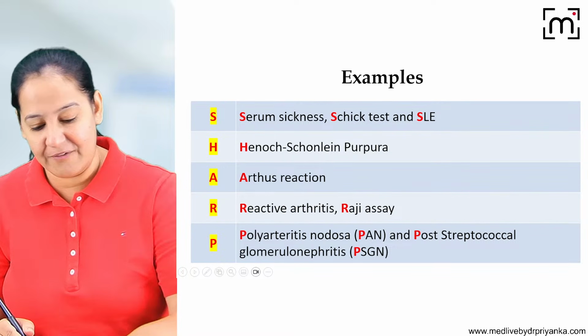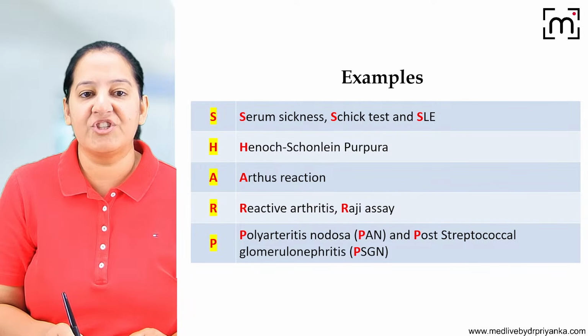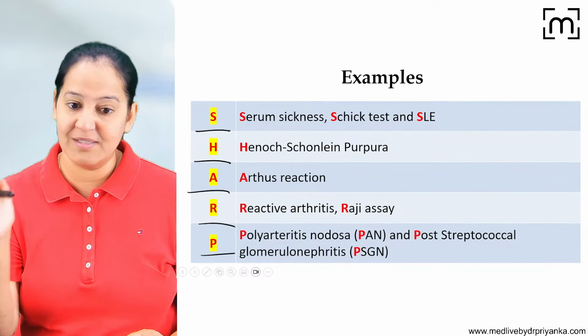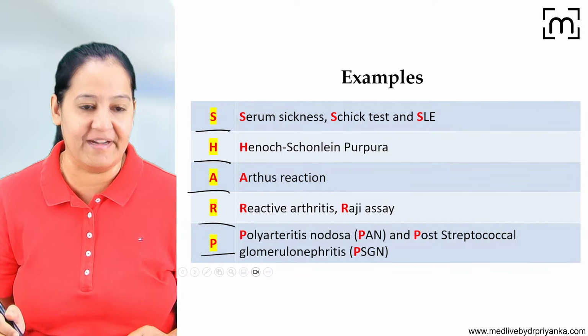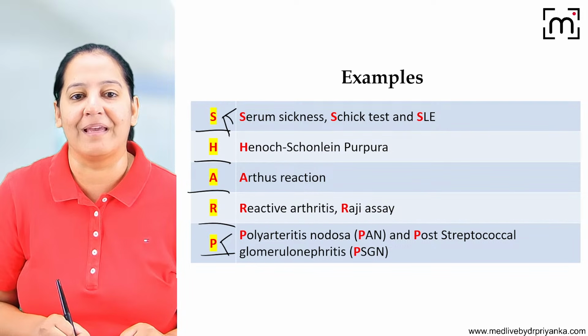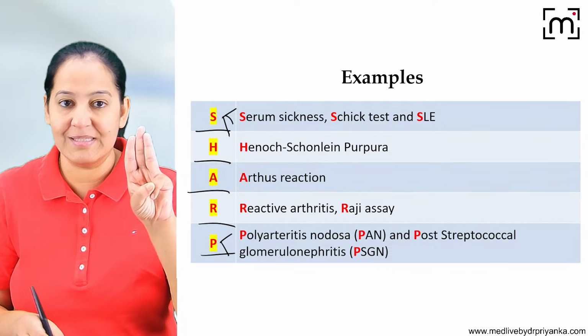Okay. What are the examples of type 3? The examples of type 3 is SHARP. In the end, we will revise a comparative pathogenesis and comparative example. First, you understand separately. So the mnemonic is SHARP, in which we have triple S and we have double P. What is triple S? What are the 3 S?